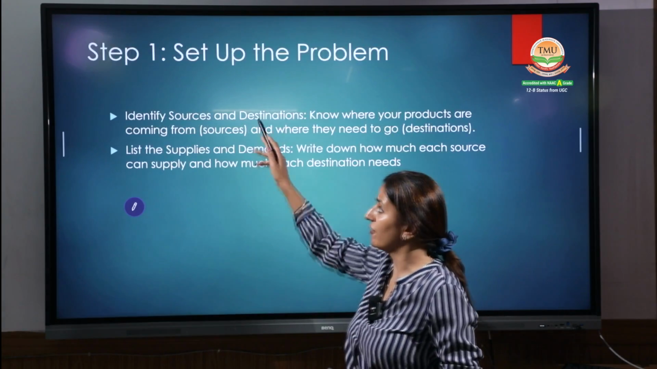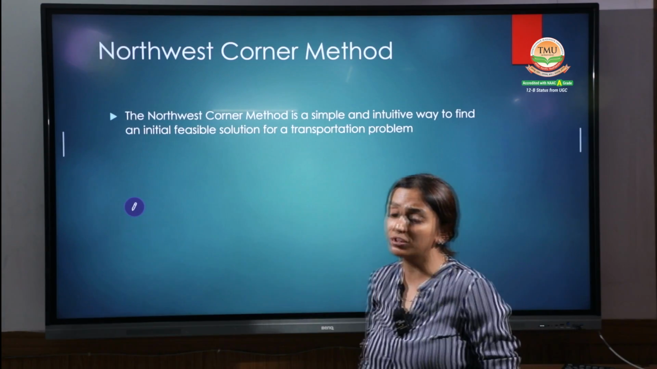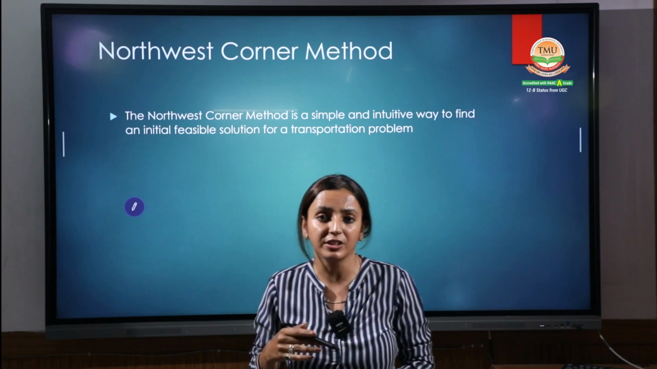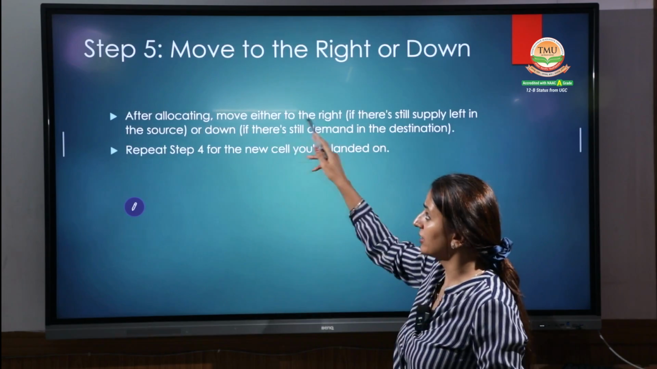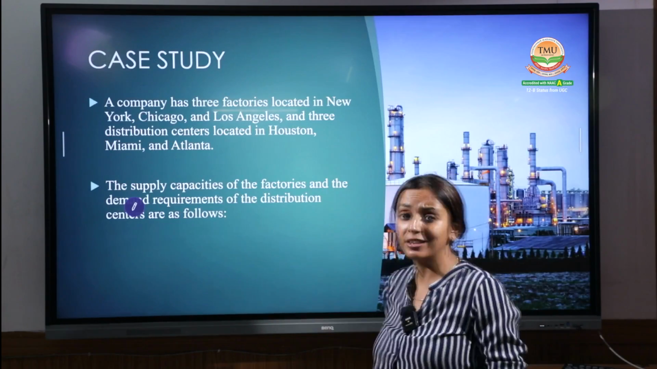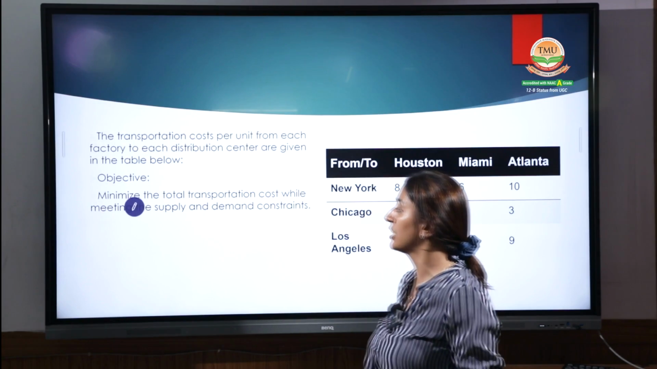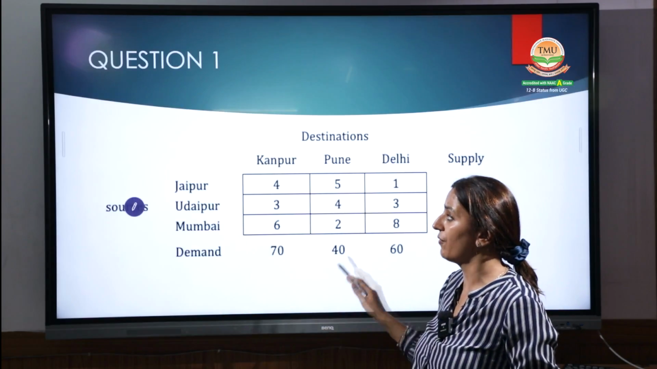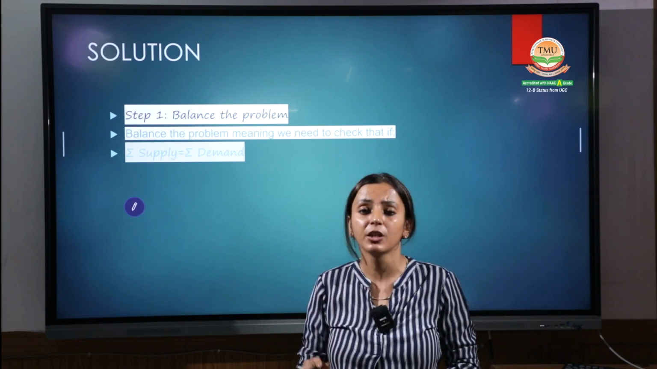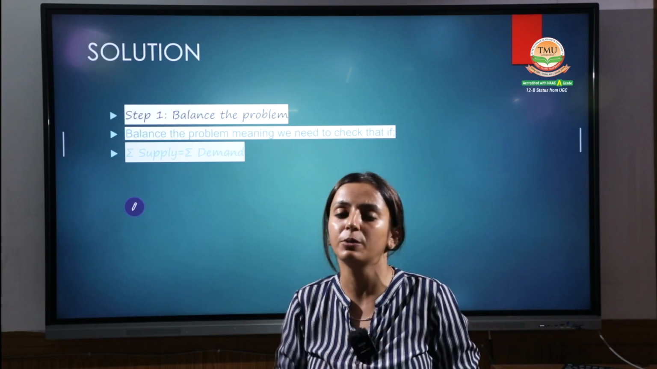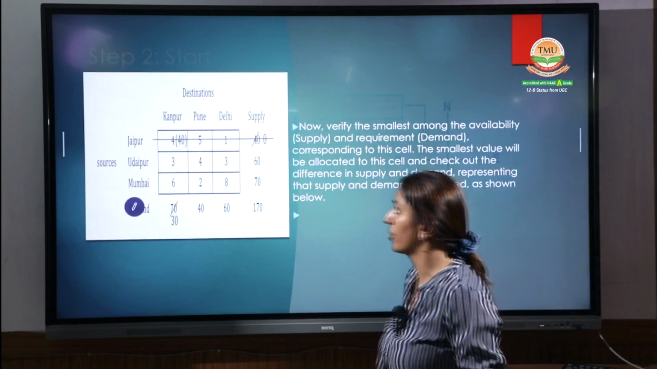Coming to the next, we have done the first step, the northwest corner method, and in this we discussed the different steps. All the steps we have discussed. Then we did a case study in the previous session, and with this case study we found the solution for the initial feasible solution with the help of the northwest corner.